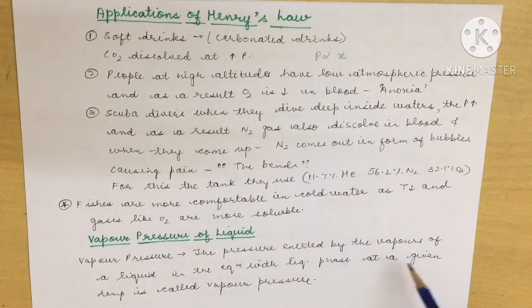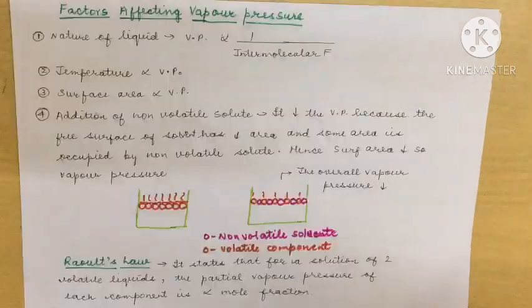Whatever liquid is present in the solution and the vapor of that liquid above the solution, when those are in equilibrium at a given temperature, the pressure of that vapor is called the vapor pressure. This is the basic and general definition of vapor pressure.